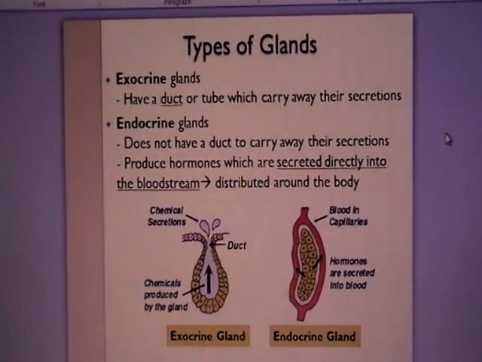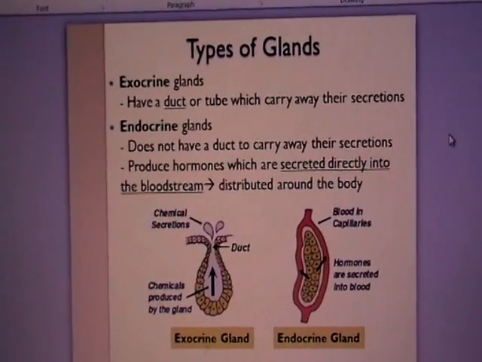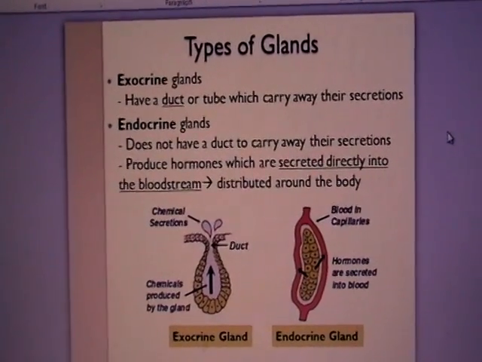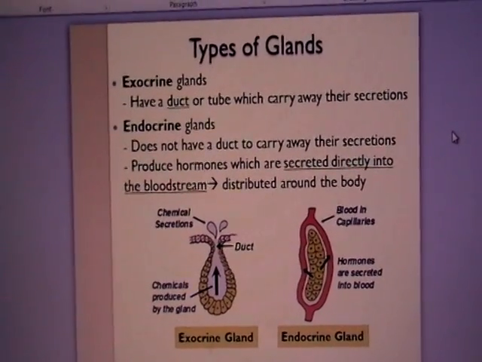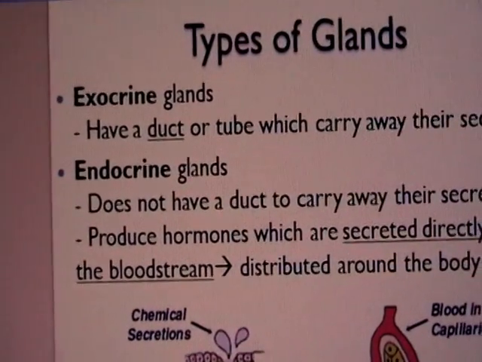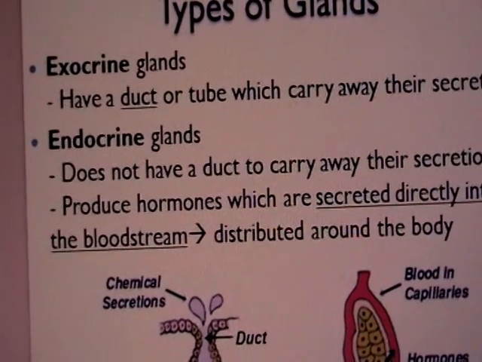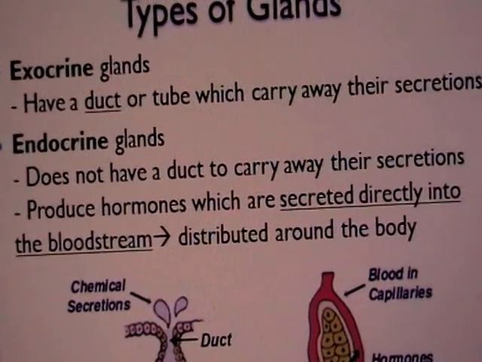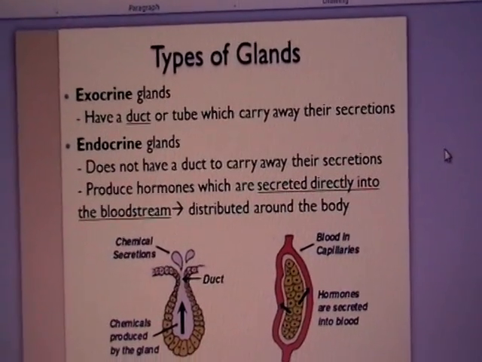The two types of glands that we have talked about earlier, exocrine and endocrine glands, alright? So the main difference will be the presence of duct. If the gland secretes the chemical substance or secretes the hormone via a duct, we will call it exocrine gland. If it does so without a duct, it will be termed endocrine gland. And for endocrine gland, the secretion will enter the blood directly.